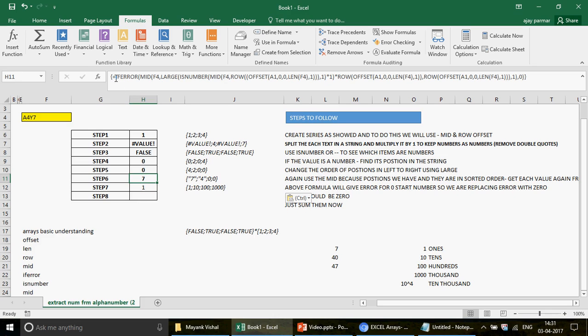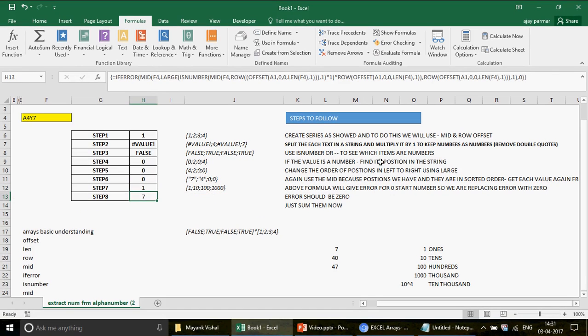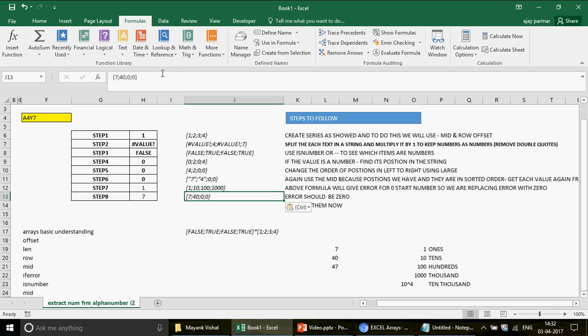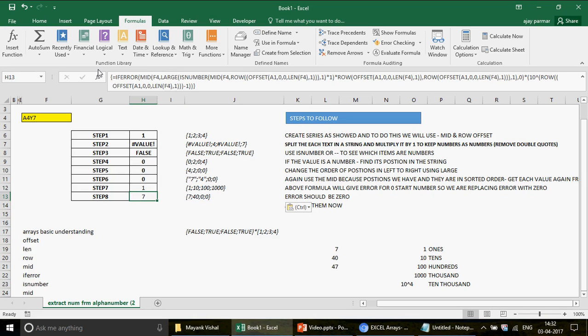I'm going to copy this entire function right now in front of you, which returns your 7, 4 and 2. I'm going to press Control Shift Enter, then go back and copy the entire formula, and we are going to multiply with this. I start the bracket, press Control V and Control Shift Enter. Now when they are multiplied, you know what the output will be. This is the output: 700, 40 and 0 0. So once you have this output, you know what you need to do, right? You simply need to, let me just show it in the next line.